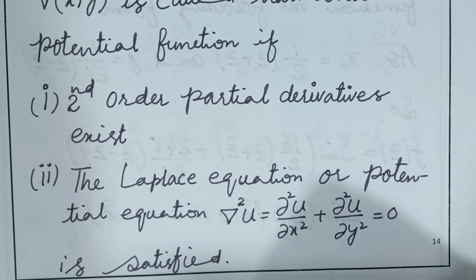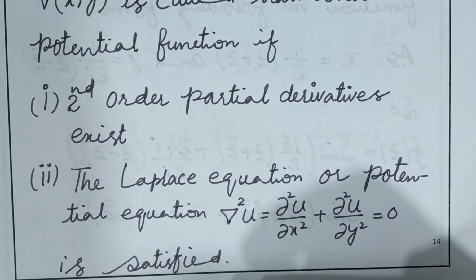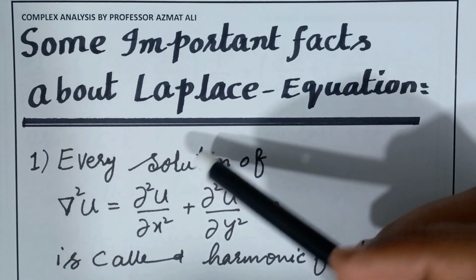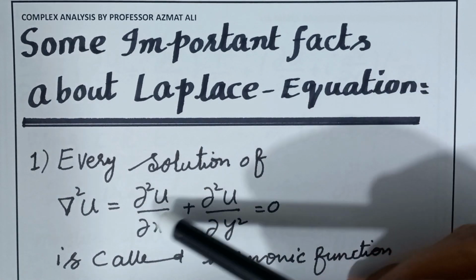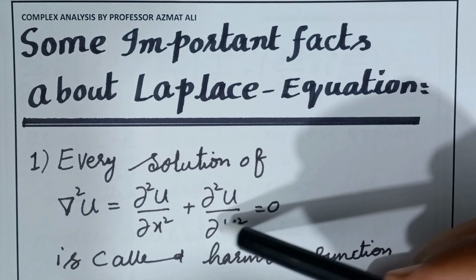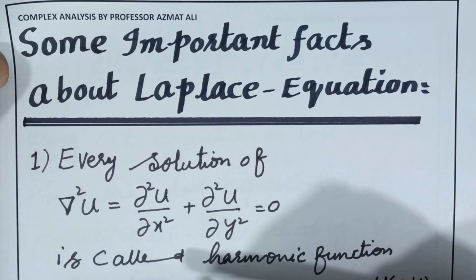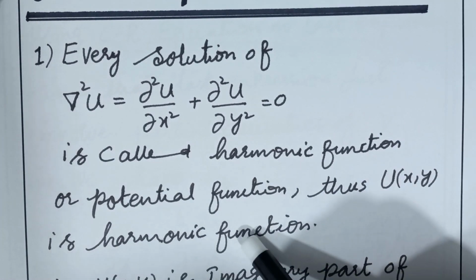Harmonic function is always a real valued function. This is not a complex valued function. So every real valued function that satisfies the Laplace equation, whose second order partial derivative exists, is called harmonic or potential function. Next, here are some important facts about the Laplace equation. As this is a Laplace equation and a second order partial differential equation, every solution of this equation is called harmonic function or potential function. Thus u is a harmonic function.